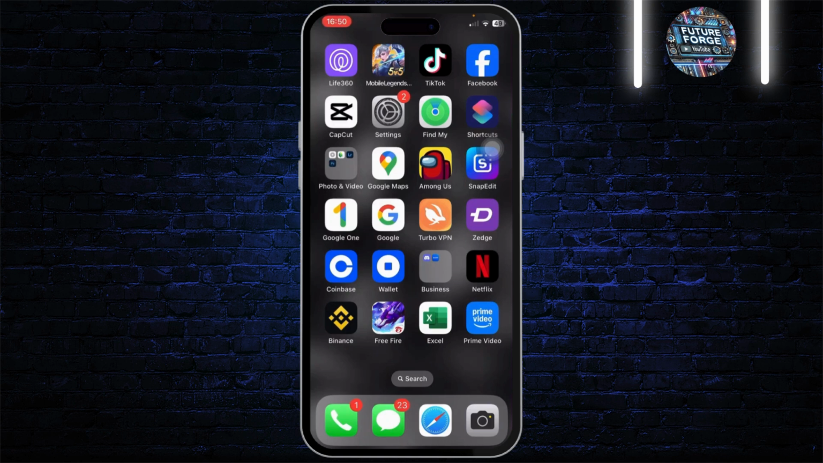And yeah, that is how you do it, guys. That is how you can disable your camera shutter click sound on iPhone.